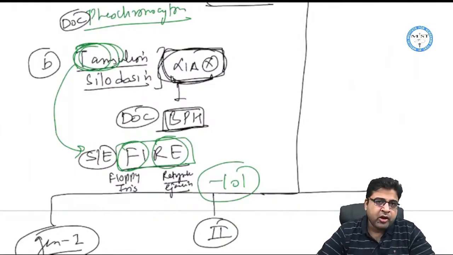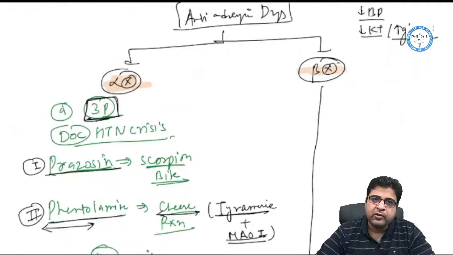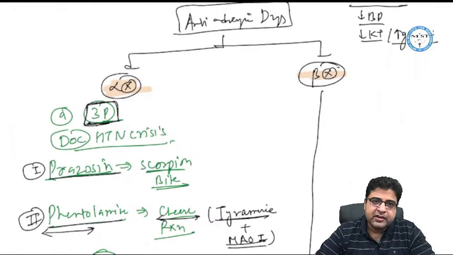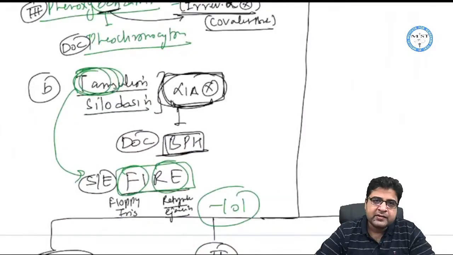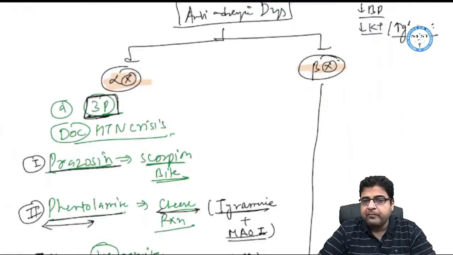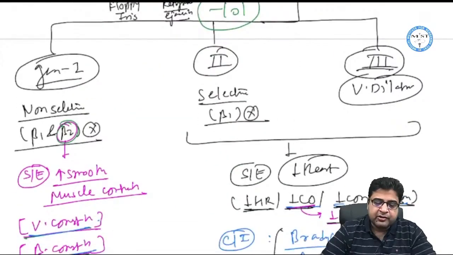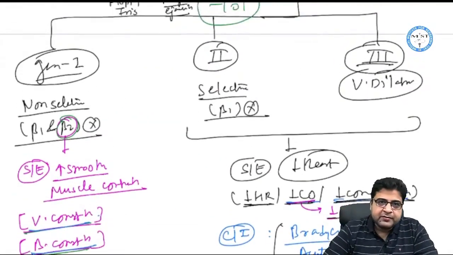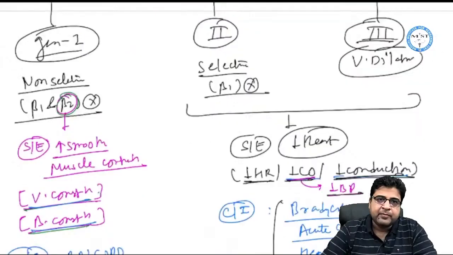That is all about alpha blockers. So we finished alpha blockers in only 5 drugs. 3 medicines start with P and 2 medicines are specific alpha 1A blockers given for BPH. Now we have beta blockers. We have discussed that there are 3 generations of beta blockers.